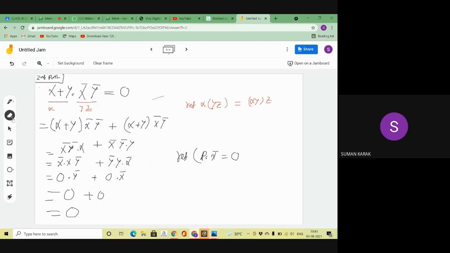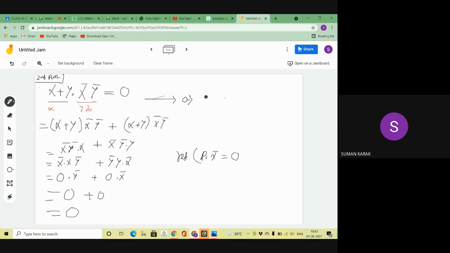Okay, so little mistakes are there. Here I'm applying the first associative law. What is the first associative law?